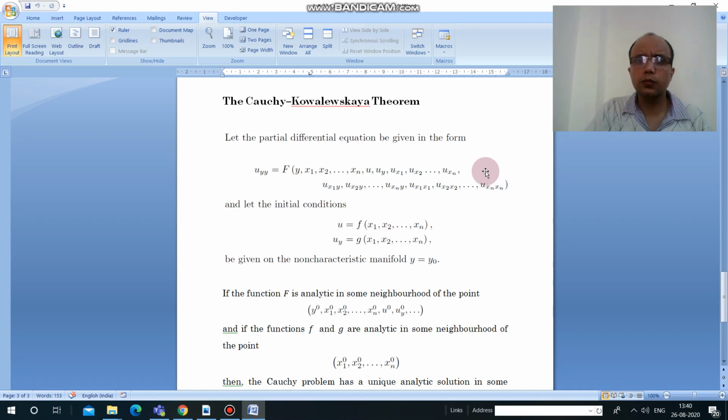We are not going to prove it because it is not a part of your syllabus. It is simply that this theorem is given in your syllabus, that's why I have just given the statement of this theorem. So I hope that you got the concept. Basically it is a simple statement which says about the existence of the solution of this Cauchy problem, and this function and these two functions must be analytic at some points. Clear? Thank you.